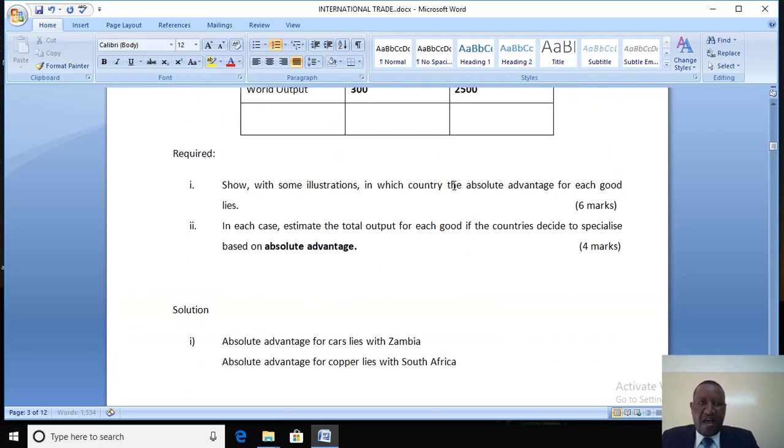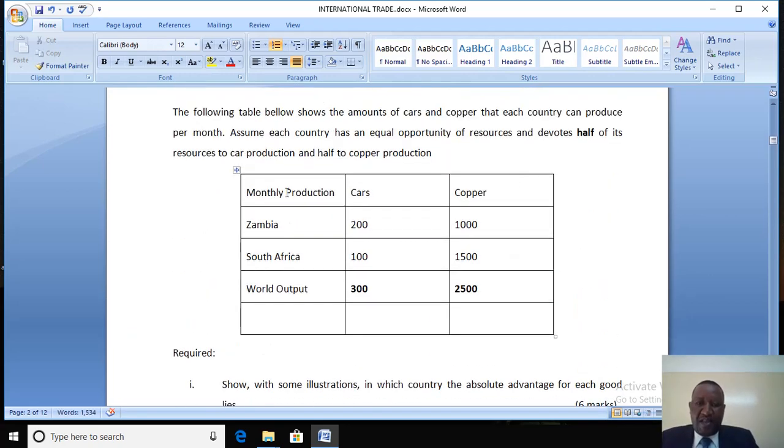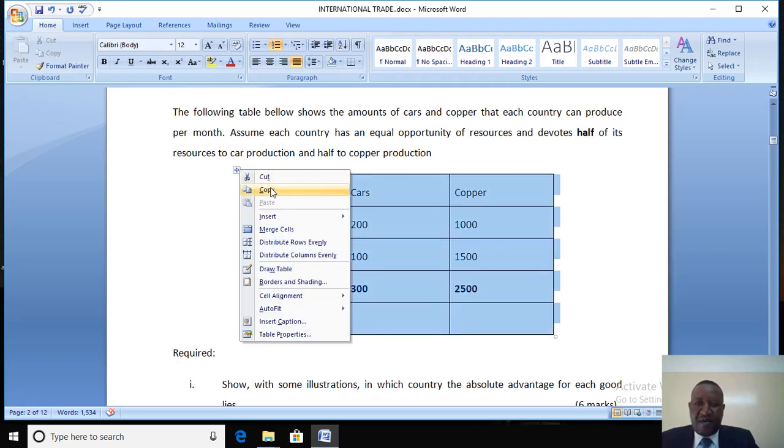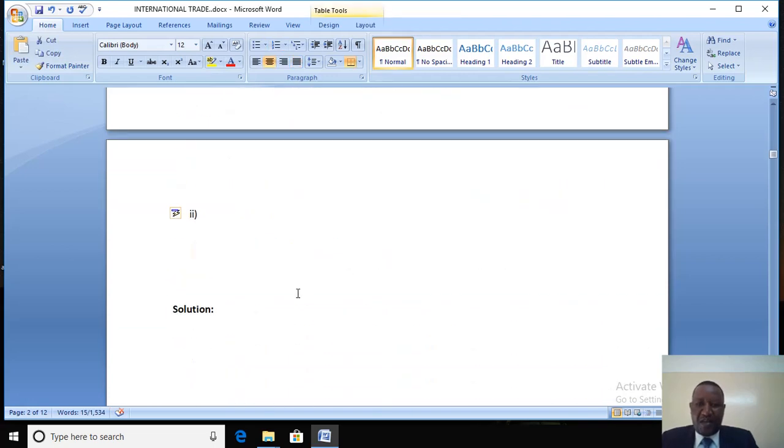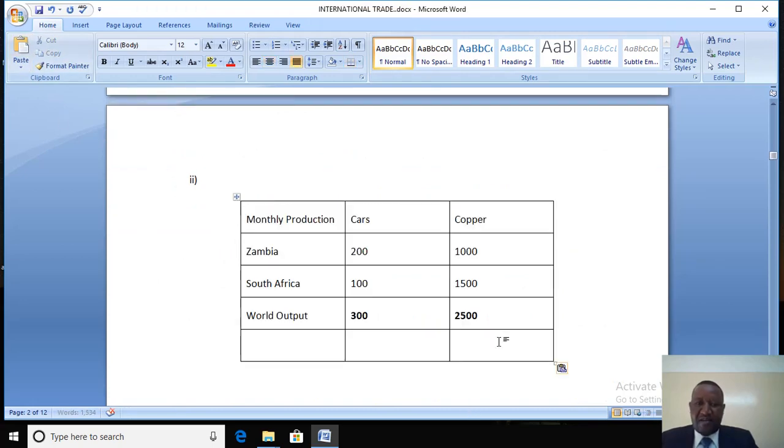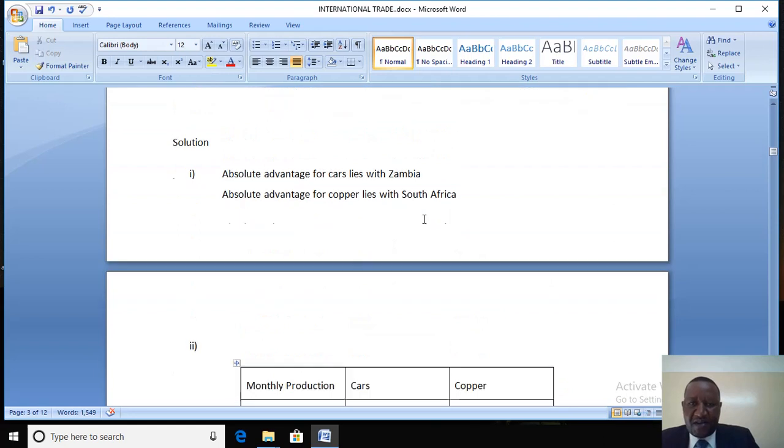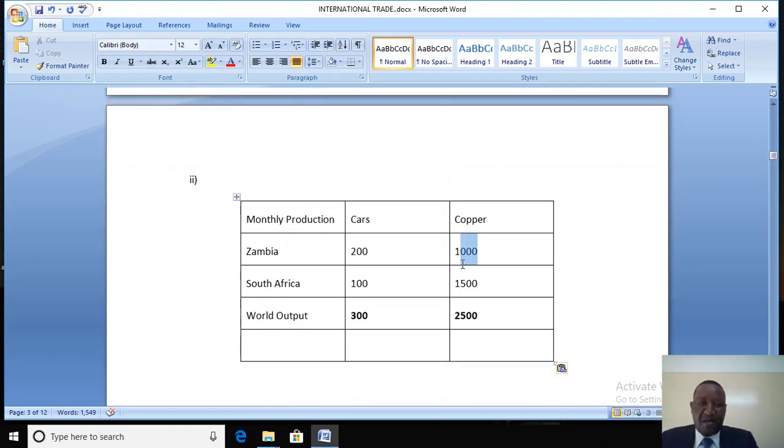In each case, estimate the output. Now let's estimate the output. We say the implication of this is that each country must specialize in producing a good in which it has absolute advantage. Absolute advantage for car production lies with Zambia, so Zambia must abandon copper production and use the resources to produce cars, and Zambia will be able to double car production. Absolute advantage for copper production lies with South Africa, so South Africa must ignore the production of cars and focus on the production of copper, and will be able to double that output.